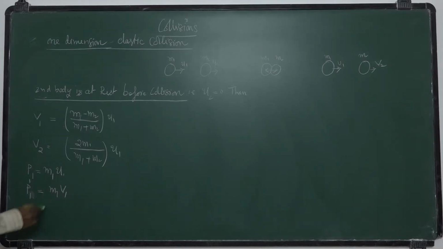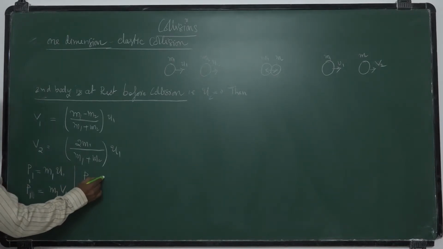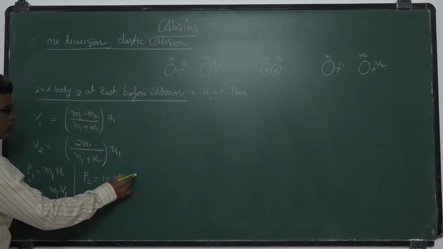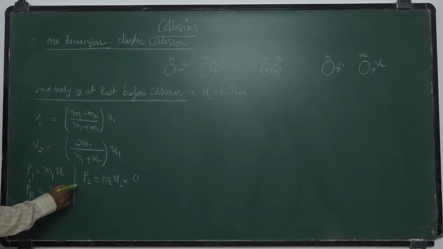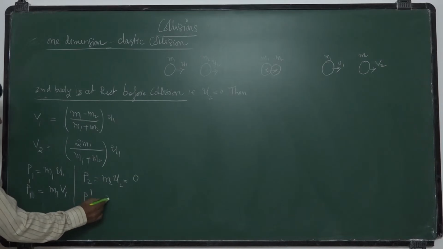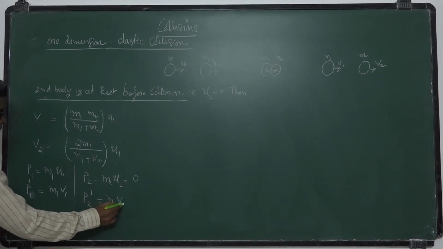Similarly, the momentum of the second one before collision is m2 u2, which is 0 because it is at rest. After collision, P2 dash is m2 v2.